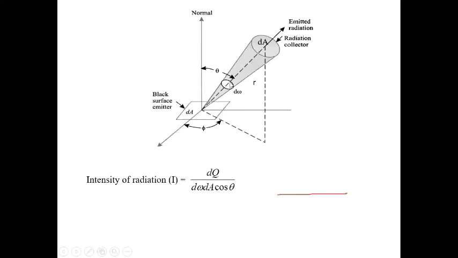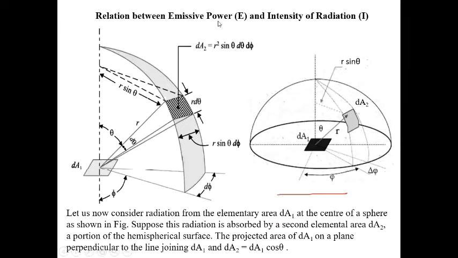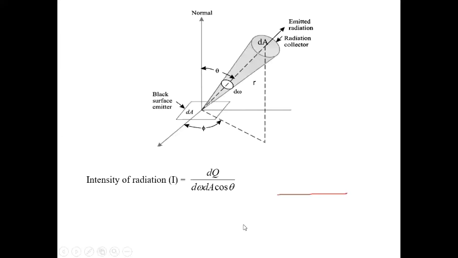This is d omega, the solid angle in this direction. And per unit projected area. This is the normal direction, this is dA, and this angle is theta. So the projected area normal to the direction is dA cos theta. So dQ divided by d omega dA cos theta.